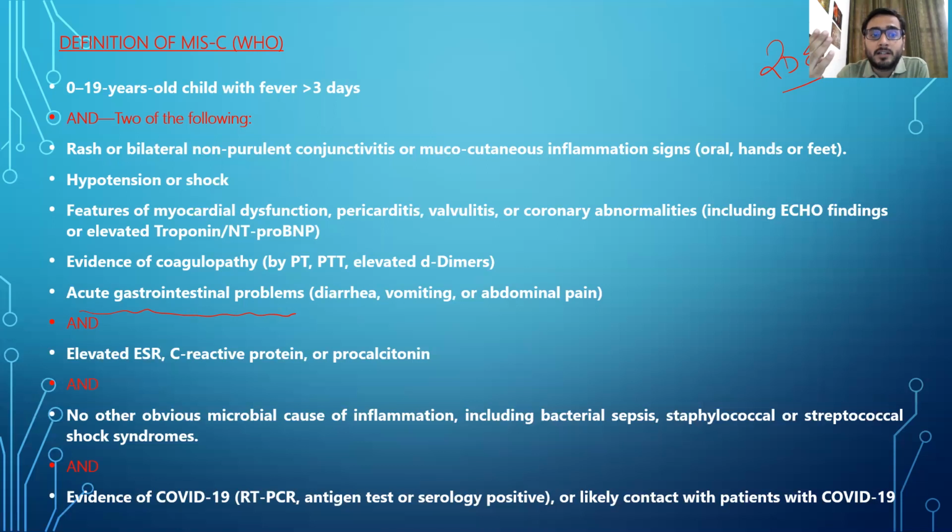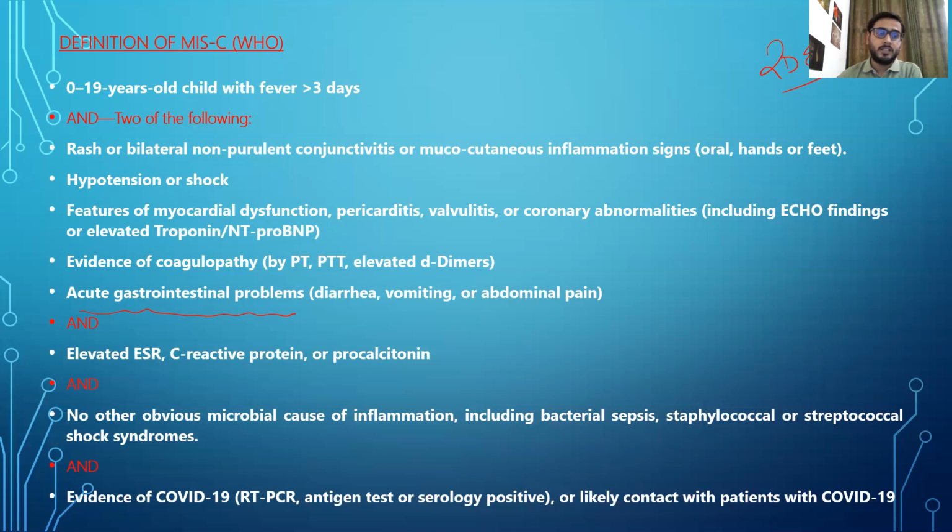We should watch that this patient doesn't land into moderate or severe, or if the patient does, you should know what extra care is needed if this is COVID positive. Next, along with elevated ESR, C-reactive protein, or procalcitonin, any one of them. Next, no other obvious microbial cause of inflammation, including bacterial sepsis.